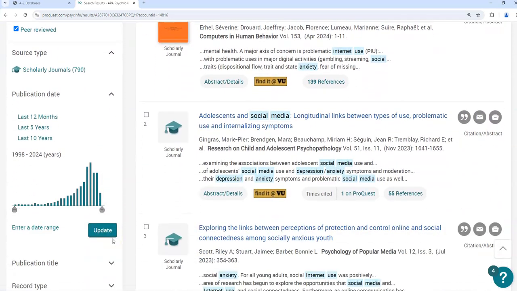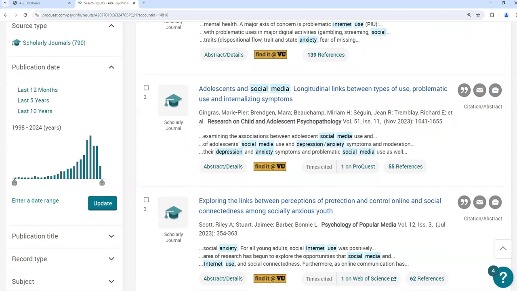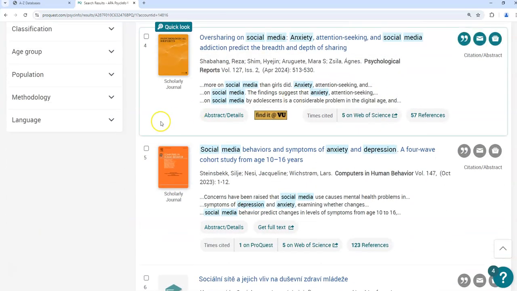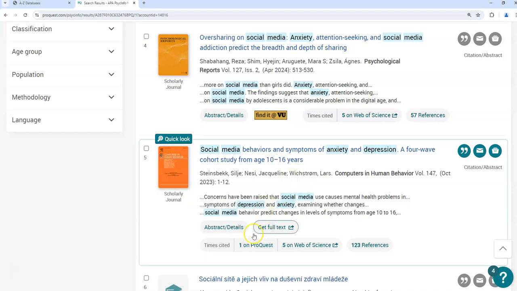Second, we can put additional limits on the search, for example, by date here in the left-hand column. And third, it's important to note that you will see the number of times that each article has been cited underneath the article. So this article, for example, has been cited 5 times on another database called Web of Science, once on the ProQuest platform. If I click these links, I will see the articles that have cited this article, and so find likely articles on a similar topic that are more recent. I can also see the 123 different articles, and books, and other resources that were cited by this article to find older material on a similar topic.